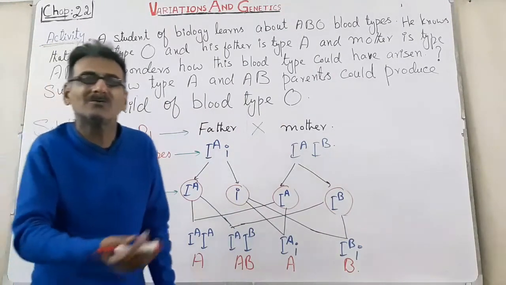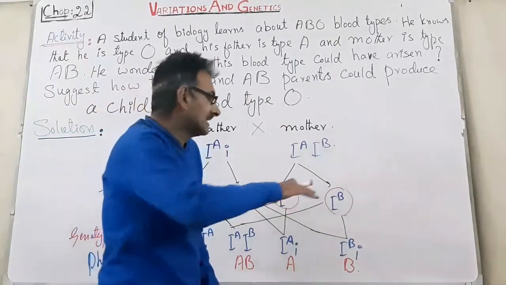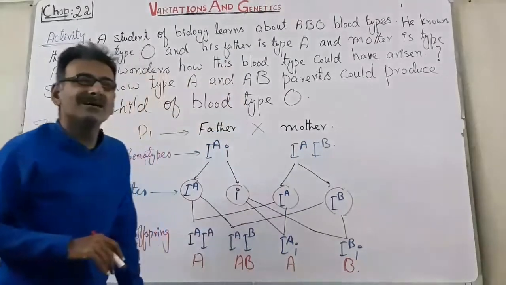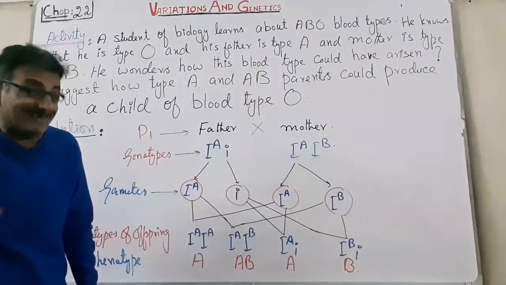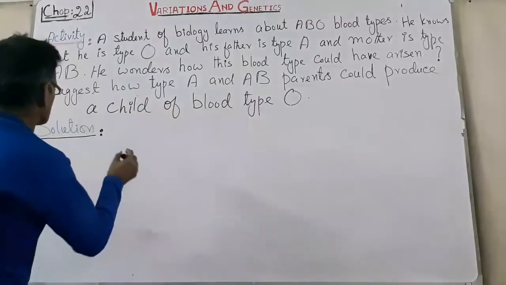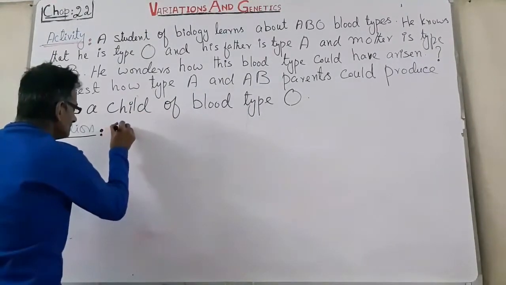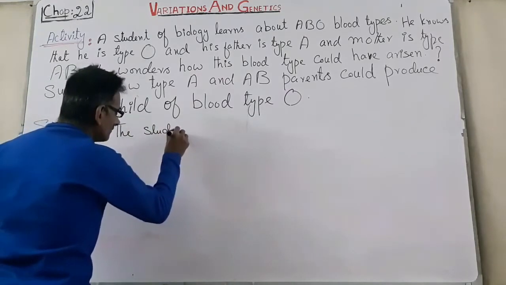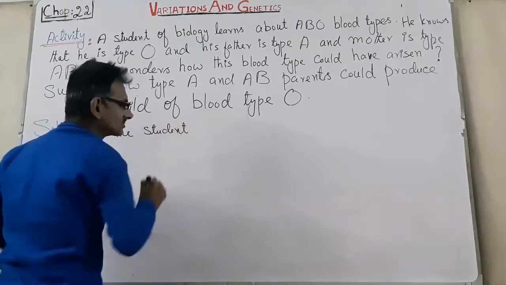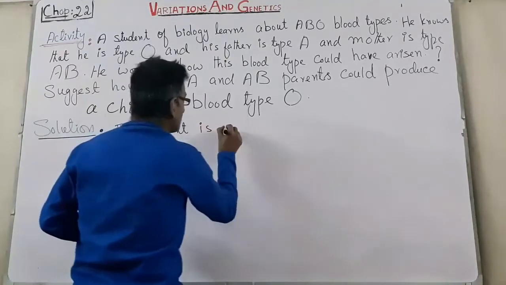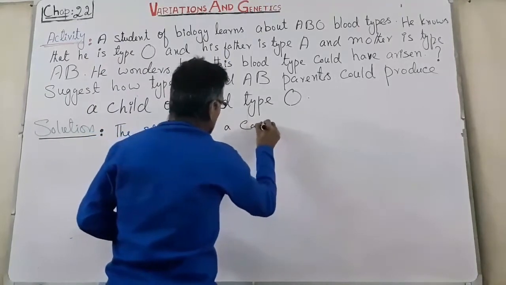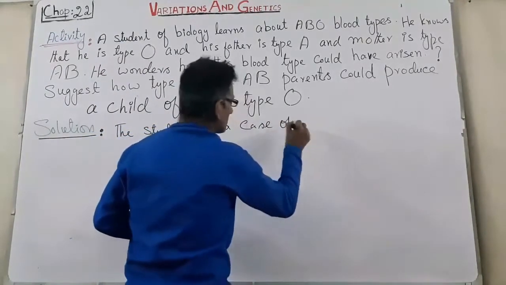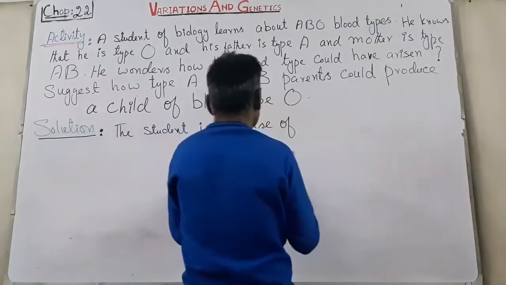And so, now, from this cross, we can obtain the result. The student is a case of Bombay phenotype.